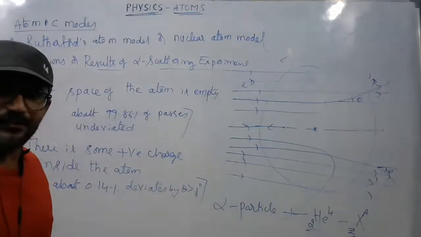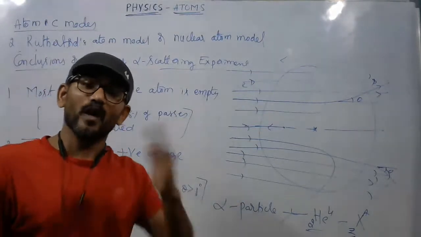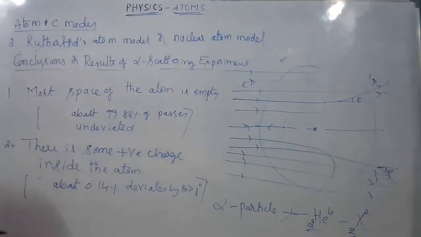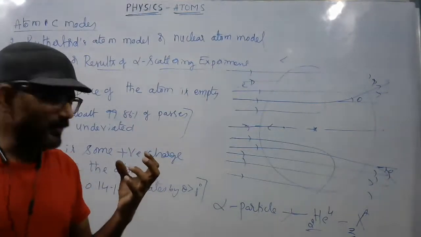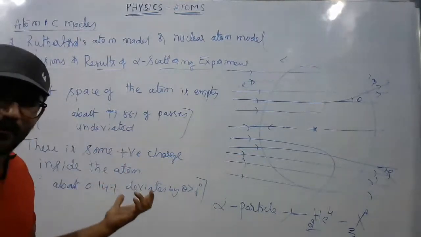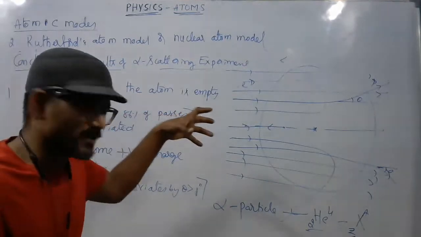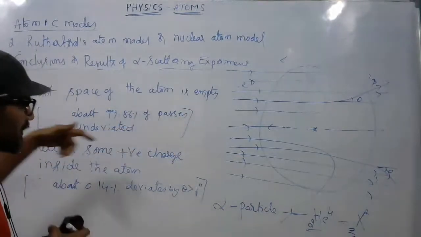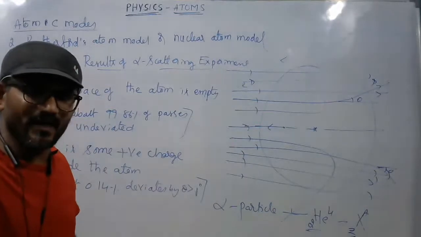and 1 in 10 power 6 deviates by 180 degrees, scattering by 180 degrees. From that, it is concluded that there is a huge, strong force acting on these alpha particles. Because of this, the alpha particles traveling towards the atom slow down, even though they are traveling with energy of around 5 million electron volt or 7.7 million electron volt.